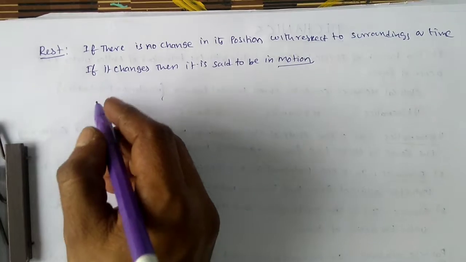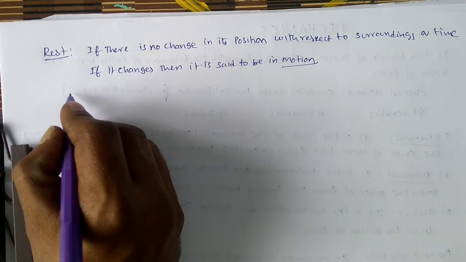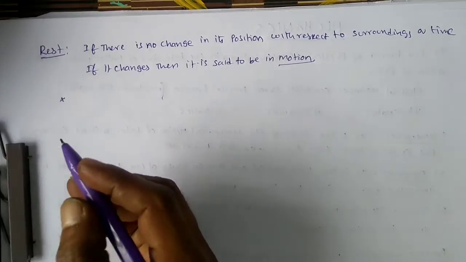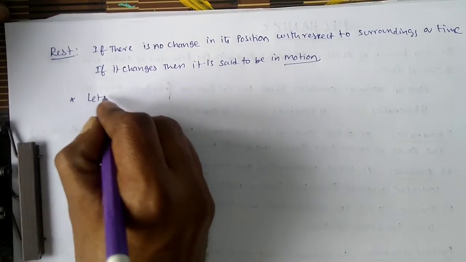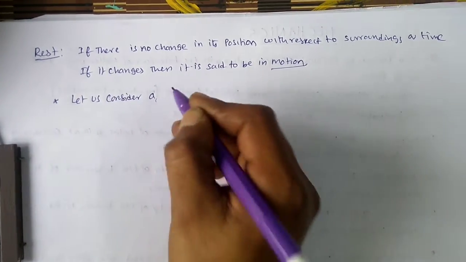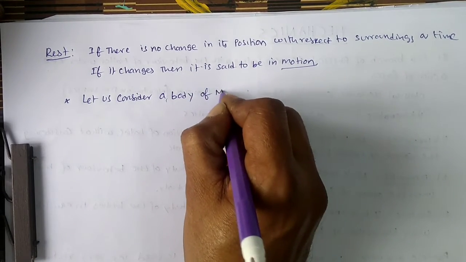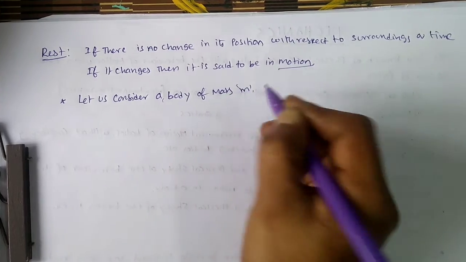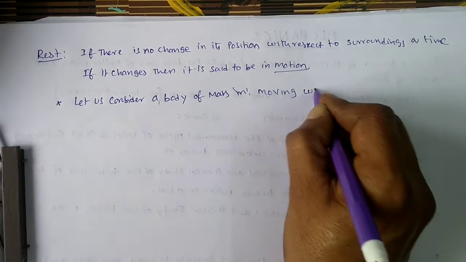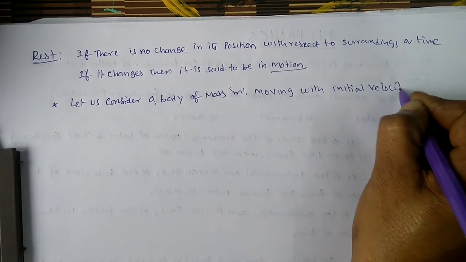Now in kinematics, the important things are equations of motion. For these equations of motion, I'm considering a small statement. Let us consider a body, or you can say a particle, or simply a body, of mass m, moving with the initial velocity u.